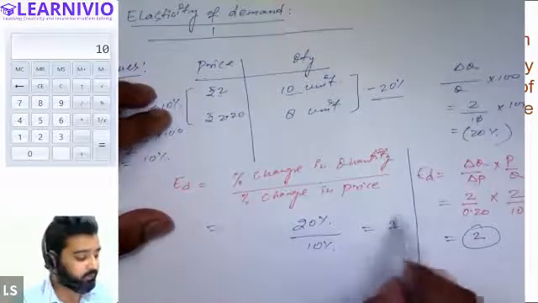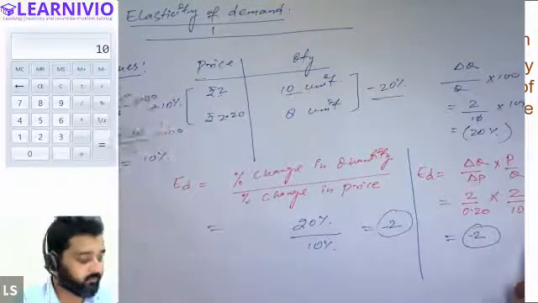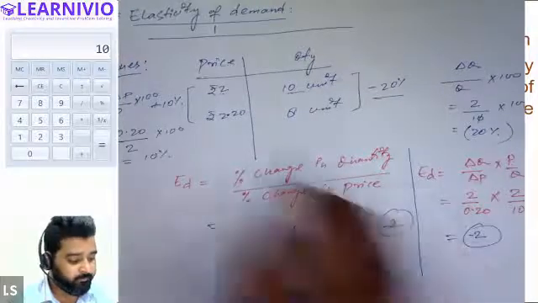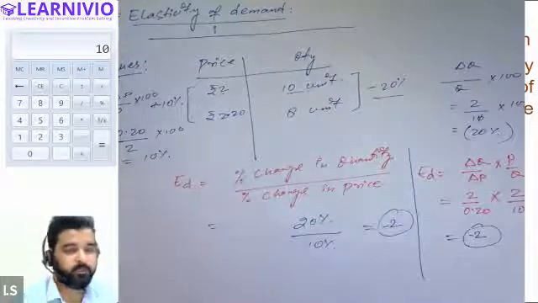And always remember that elasticity is always calculated as a negative value. Elasticity will always have a negative value because of the negative relationship between price and demand of the commodity. If price increases, demand of the commodity will decrease, and if price decreases, demand of the commodity will increase.